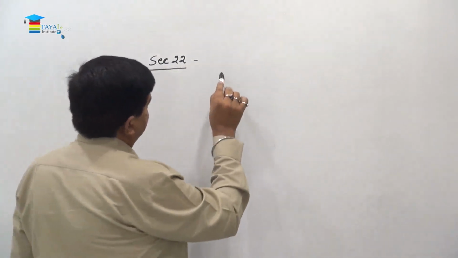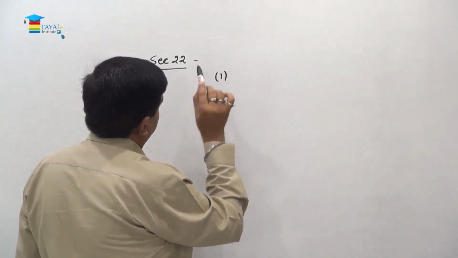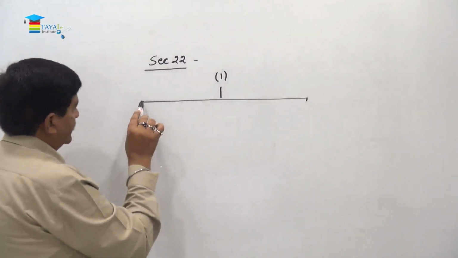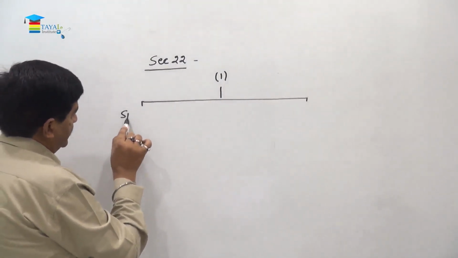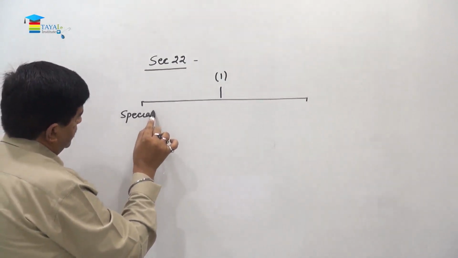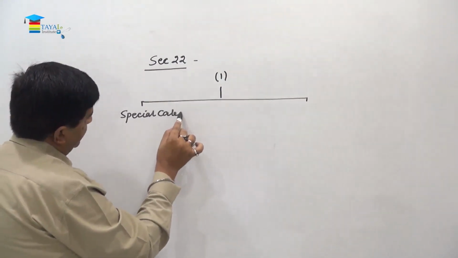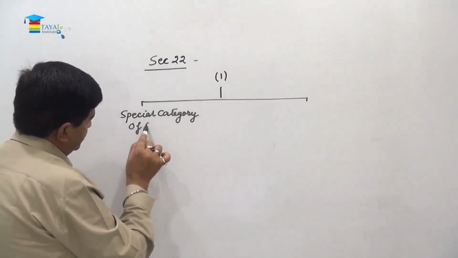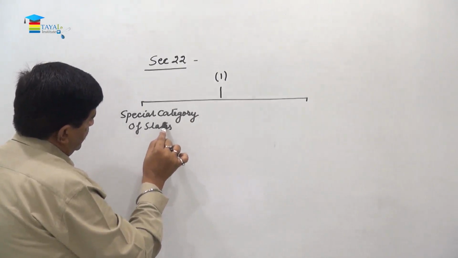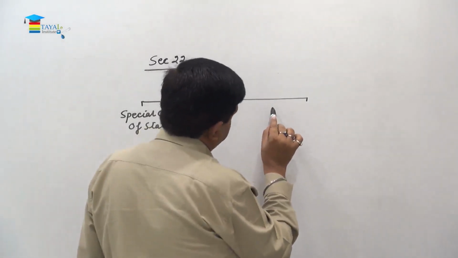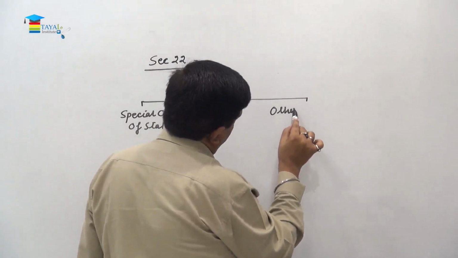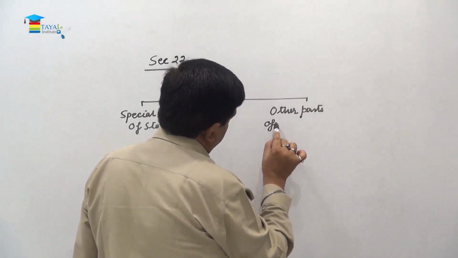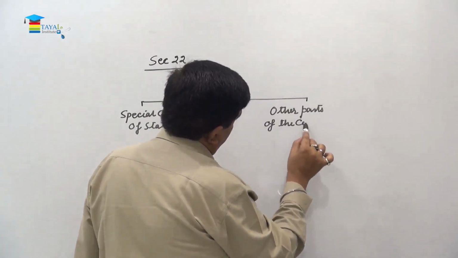This is referring to two things: for a special category of states, and for other parts of the country.